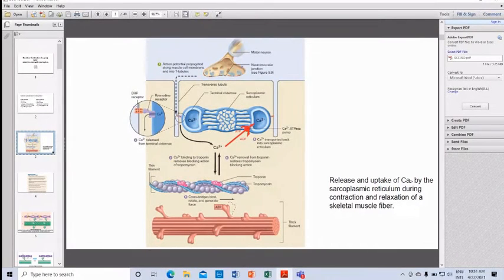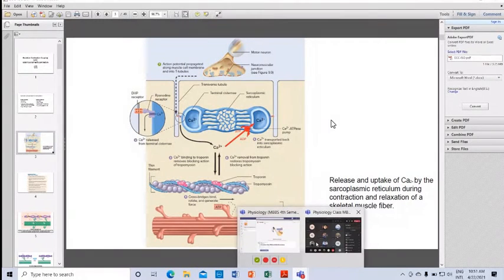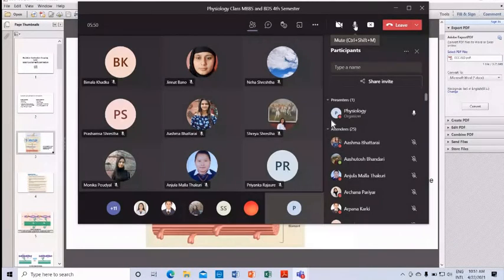This receptor is known as DHP, the dihydropyridine receptor, and it has a connection with a receptor in the sarcoplasmic reticulum. The sarcoplasmic reticulum stores calcium in the muscle cell, and on the surface of the sarcoplasmic reticulum.